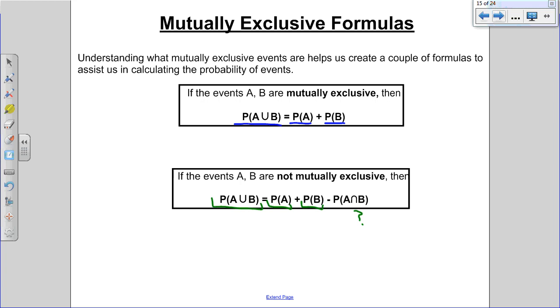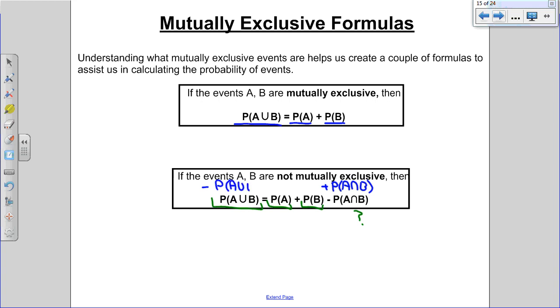If you rewind to this slide on your page, I'm going to rearrange that formula and give it to you, and it will not be given to you on a test. So if you want to flip back and write it down, that's probably a good idea so that they're together. This formula can be manipulated by adding one term to the other side and subtracting another from both sides, so they balance each other out.